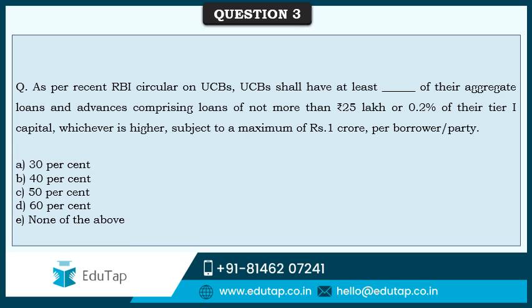Next question. As per recent RBI circular on urban cooperative banks, UCBs shall have at least dash of their aggregate loans and advances comprising loans of not more than rupees 25 lakh or 0.2% of their tier 1 capital, whichever is higher, subject to a maximum of rupees 1 crore per borrower or party. Options are 30%, 40%, 50%, 60% or none of the above.